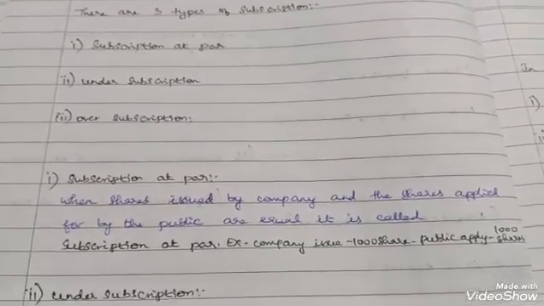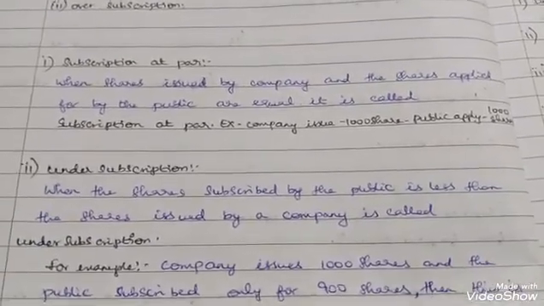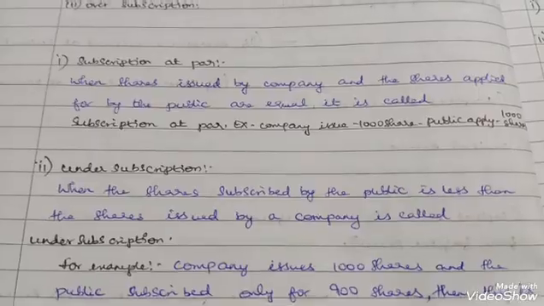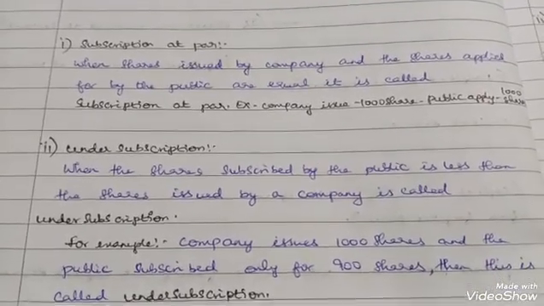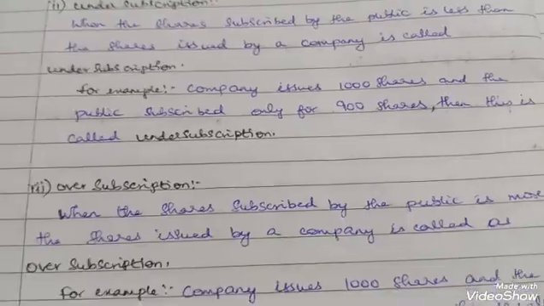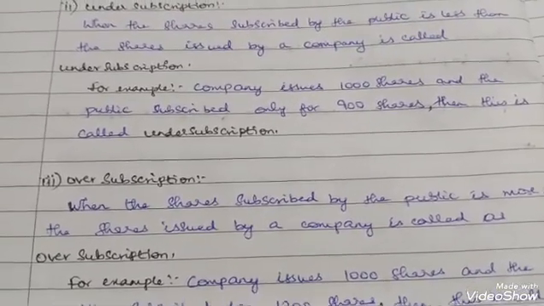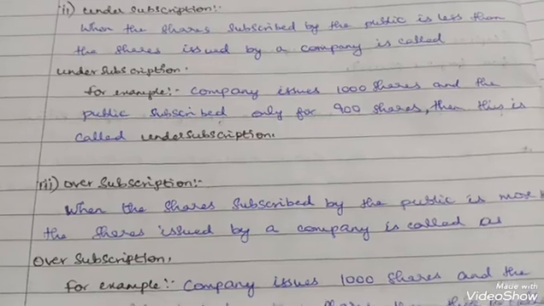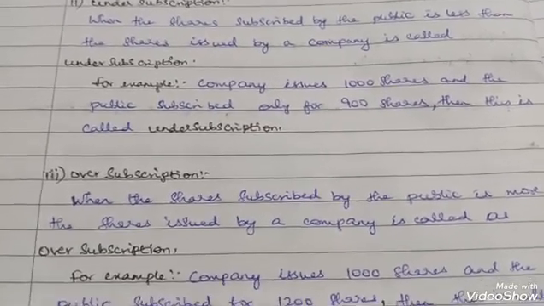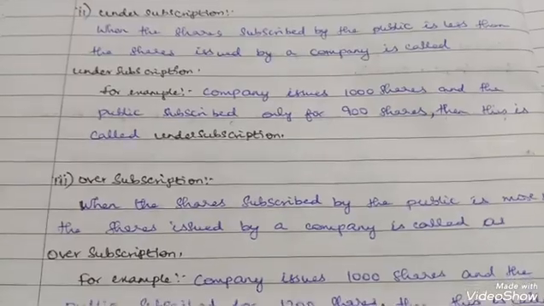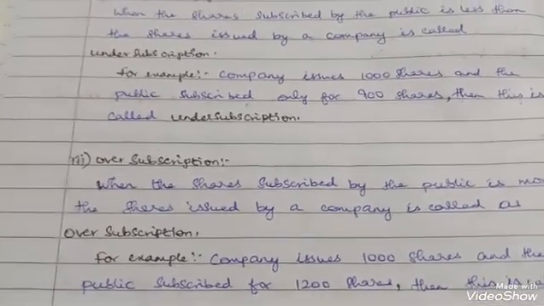Under subscription means the company issues 1000 shares, but the public subscribes for only 800 or 900 shares. And over subscription is when the company issues 1000 shares, but the public subscribes for 2000 shares, which is more than the issue. That is called oversubscription.